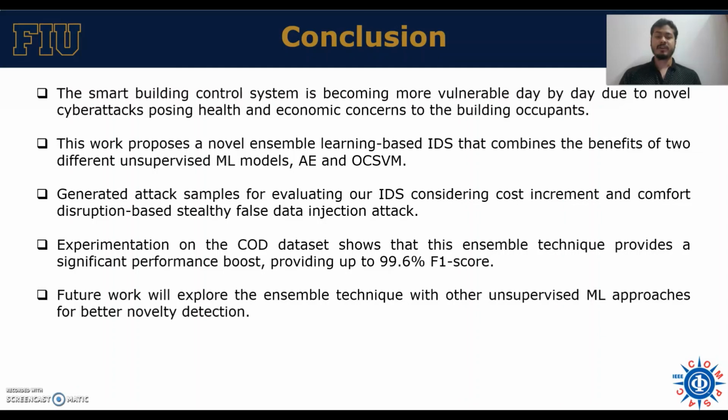We experimented with our proposed IDS on the commercial occupancy dataset, a state-of-the-art dataset, and showed that the ensemble learning model provides a significant performance boost, with up to a 99.6% F1 score.